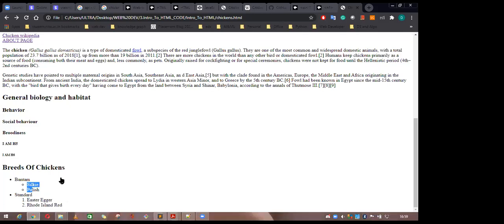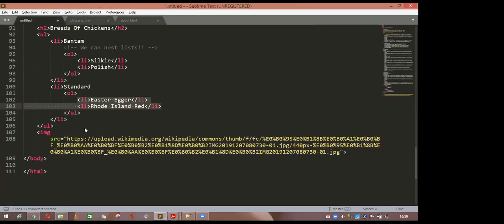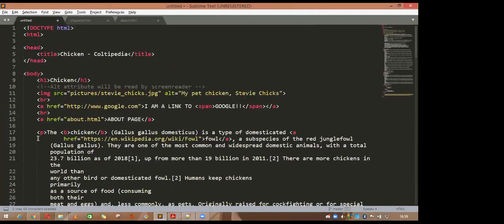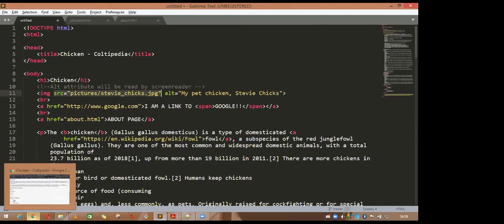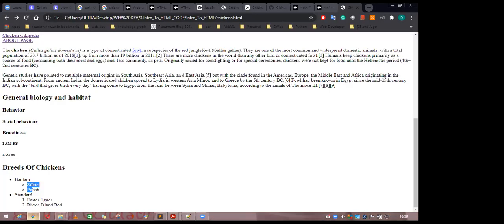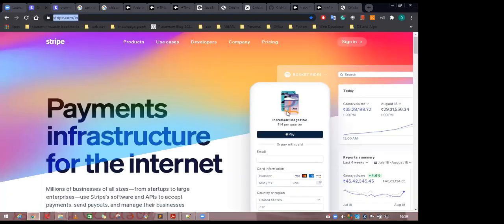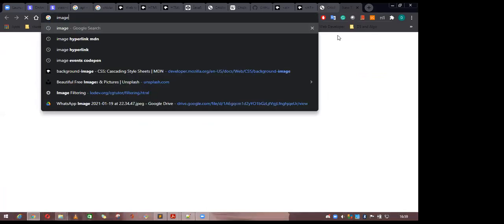Okay, so this is pretty much it for the HTML in this section. Let me check if there is anything else we can do. Yeah, the image I have shown you, you have added this JPG which is already downloaded. What if you want to add some image from the website? Suppose I want to add some image, where the image is, let me check any image. What if I want to add this image?